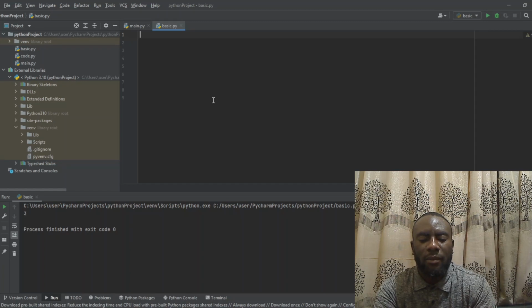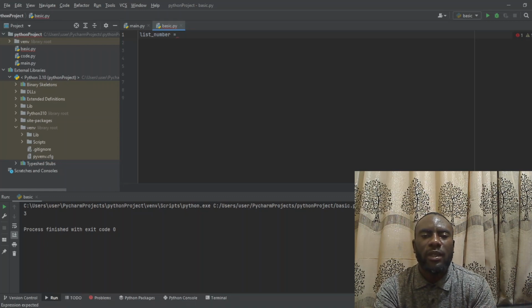So we can say maybe list_number. This is the name of the variable. Here we can give it a value. If we want to store a lot of numbers inside one variable, all you need to do is open a square bracket like this.